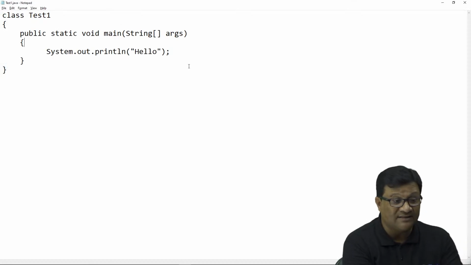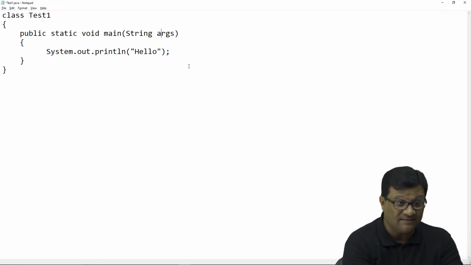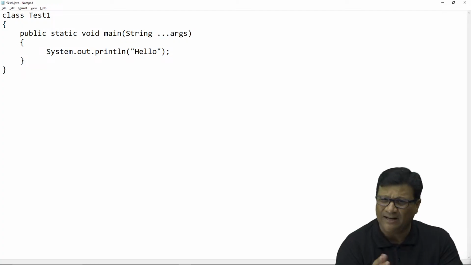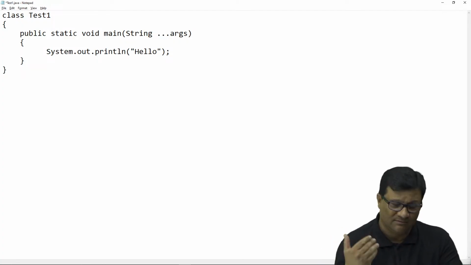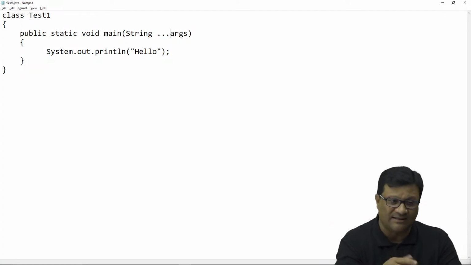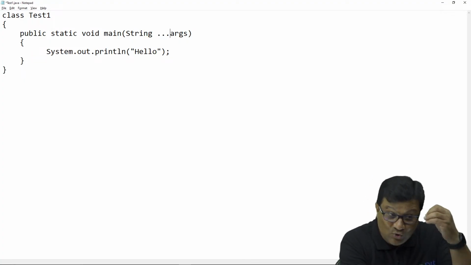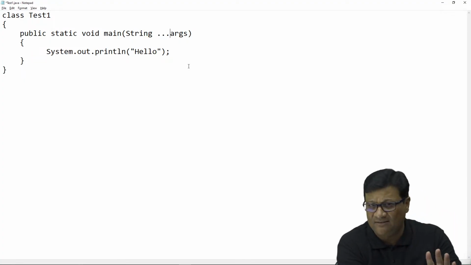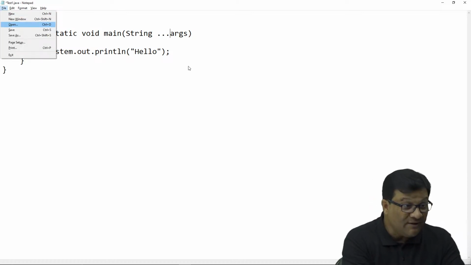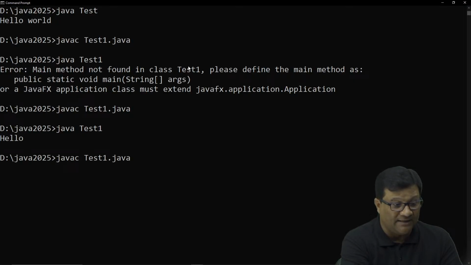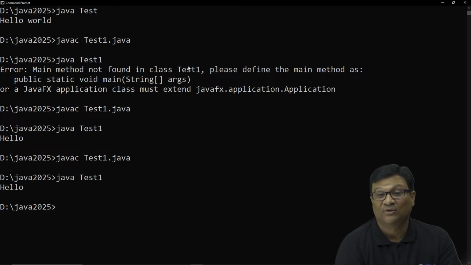The third way to write the main method: instead of the brackets, simply write String space triple dot. Only use the triple dot, which is called varargs, variable argument. I'll explain this topic when it comes in our roadmap. String triple dot args, and there is no need to use the name args. You can write your own name, that doesn't matter. Even if I save and compile this, there is no error. Your program executes perfectly. So there are different ways to write the main statement in Java.